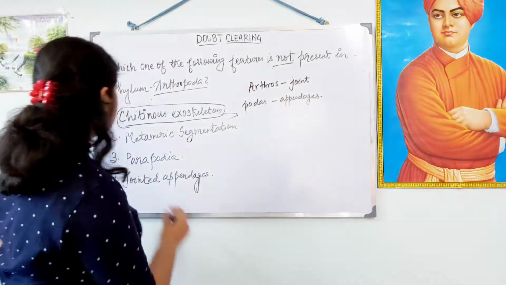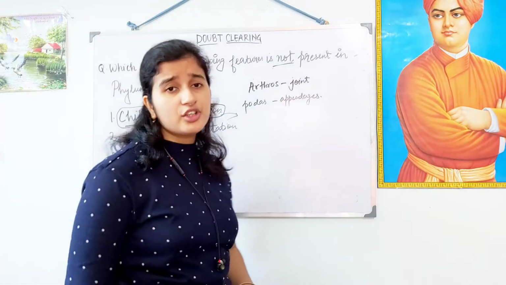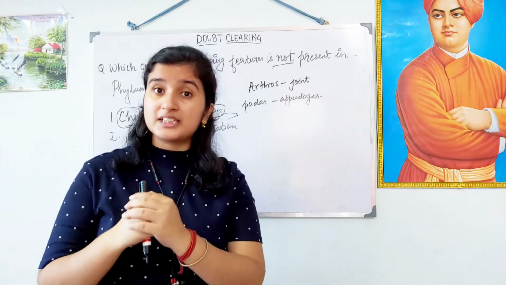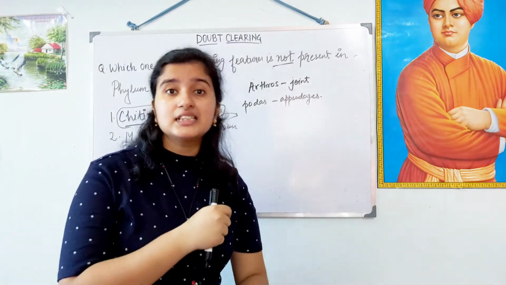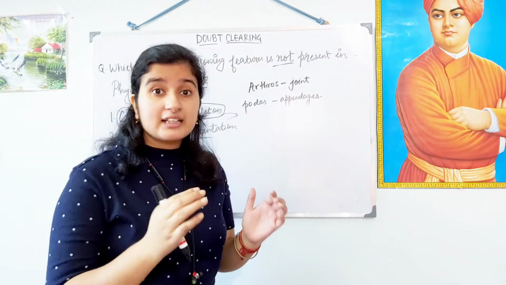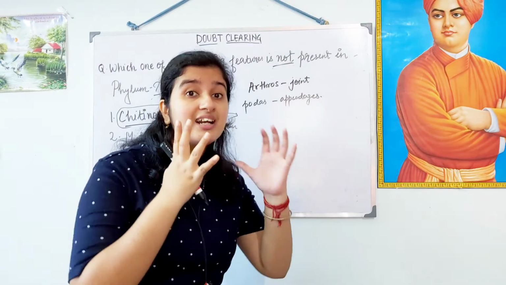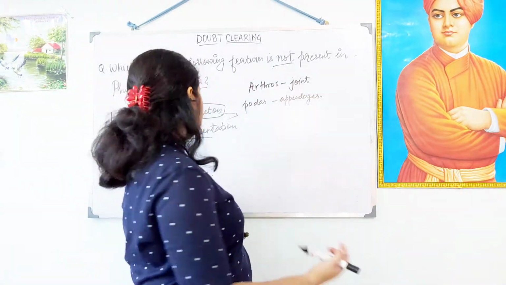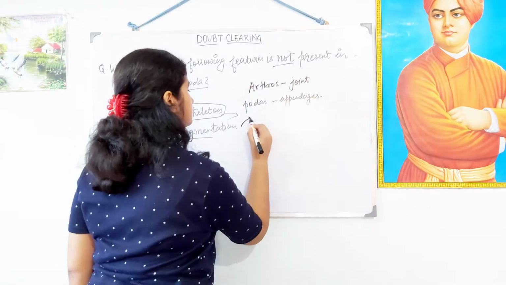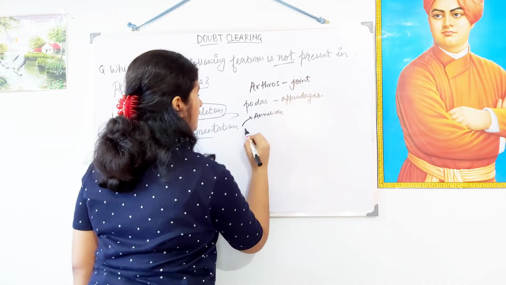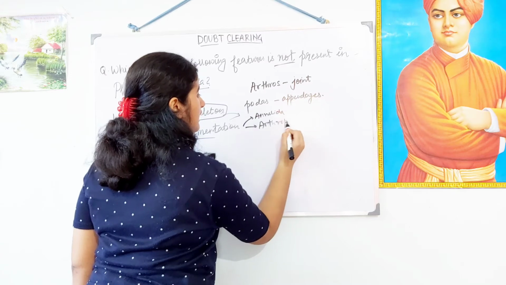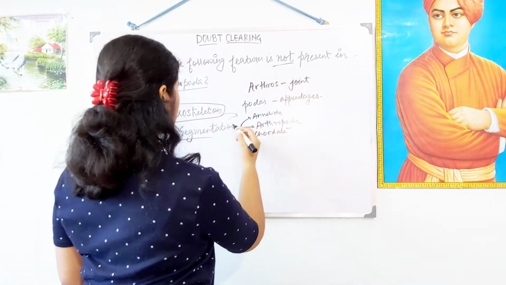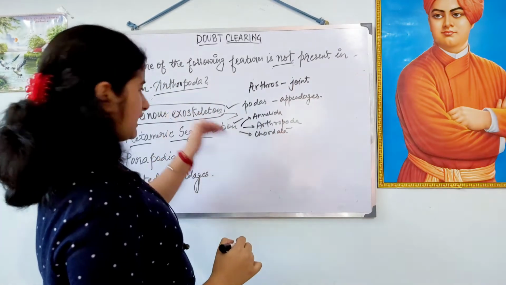Okay, and then metameric segmentation. What is metameric segmentation? The metameric segmentation is the pattern of segmentation that divides the body externally as well as internally into segments. Means that does not appear as segments. Those are actually the segments of the body that has been demarcated as well as internally. Okay, this metameric segmentation is possessed by Annelida, Arthropoda and Chordata. Am I correct? So this is also a correct option as well with the chitinous exoskeleton.